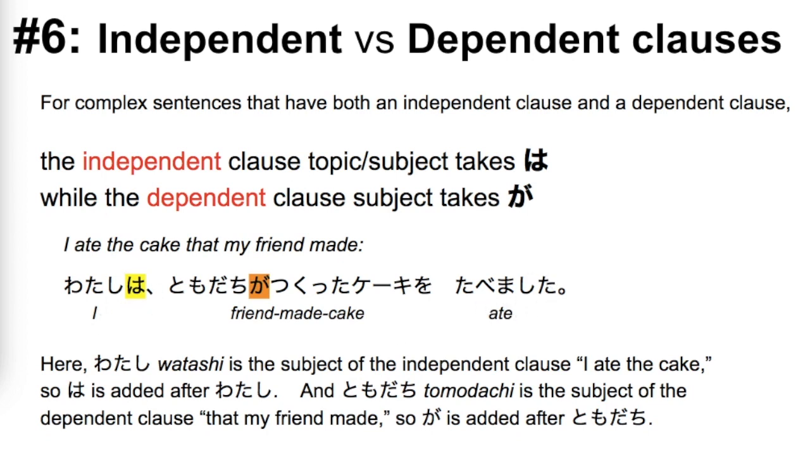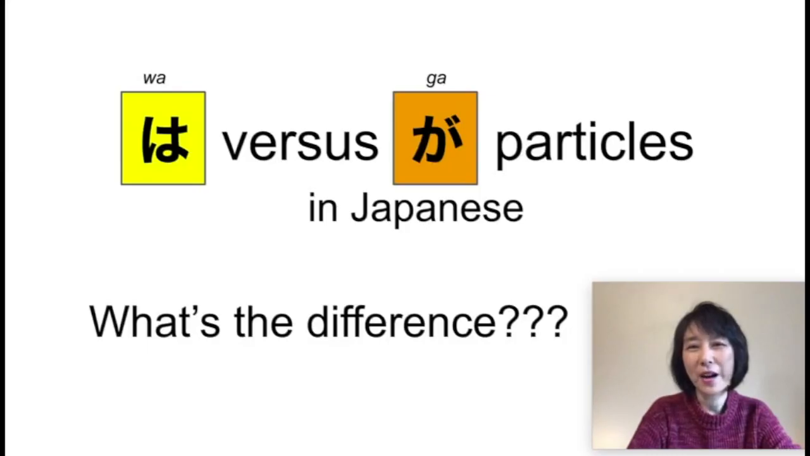And those are the 6 points that I wanted to make today to explain some of the differences between the particle wa and the particle ga. The differences between wa and ga are pretty subtle. Don't worry too much about making errors. You'll still be understood.